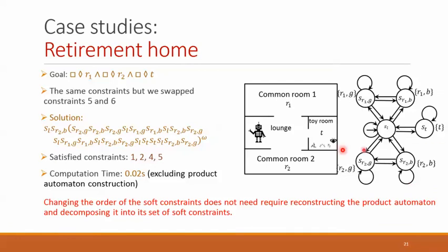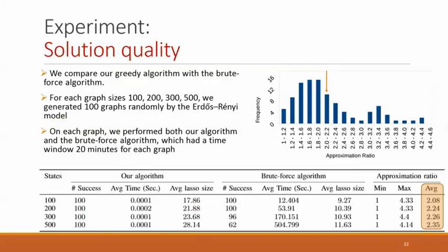In this experiment, we swapped the relative order of sub-constraints 5 and 6, while a path was already generated for the retirement home case study. We found that the computation time was only 20 milliseconds.